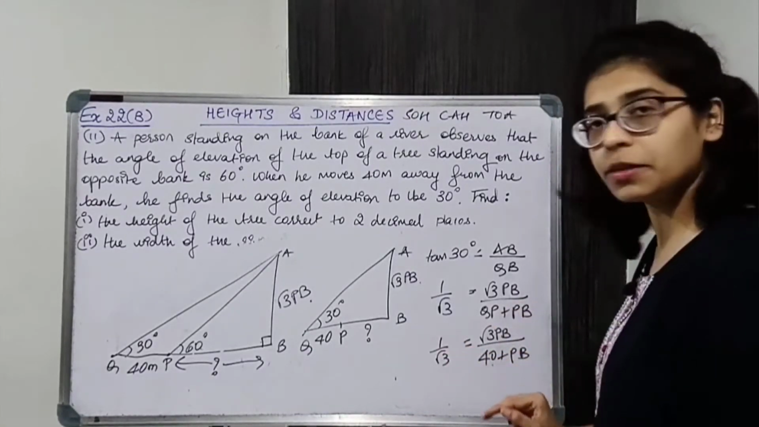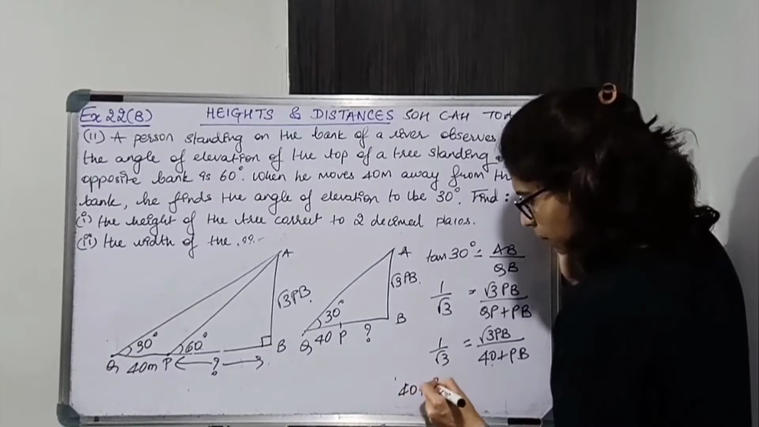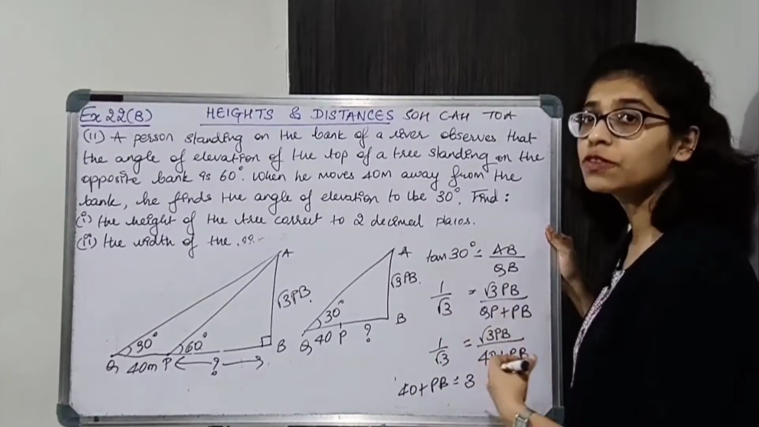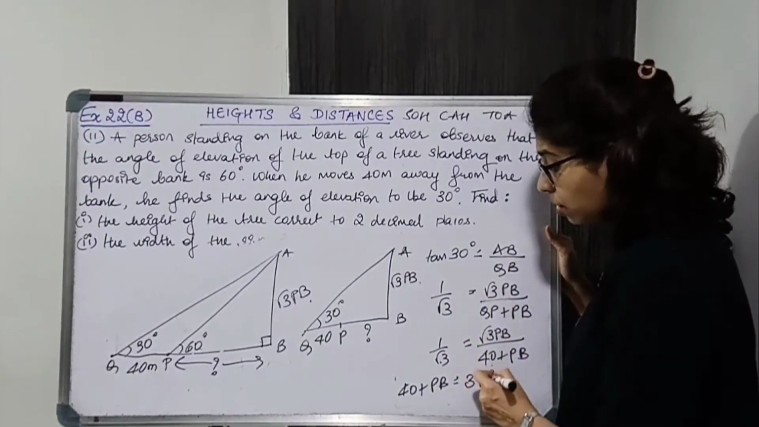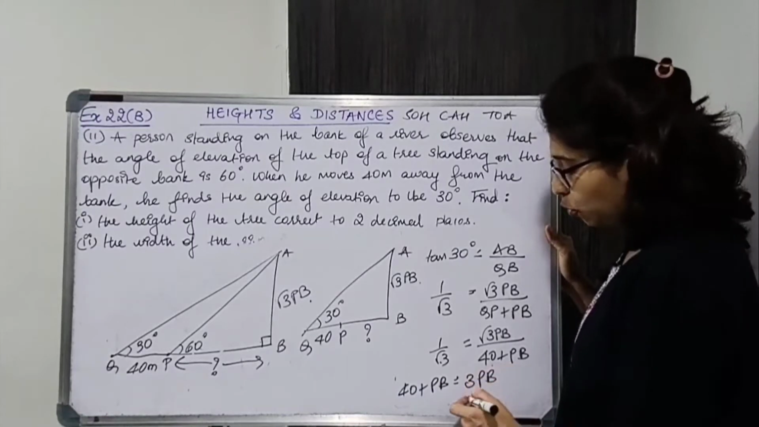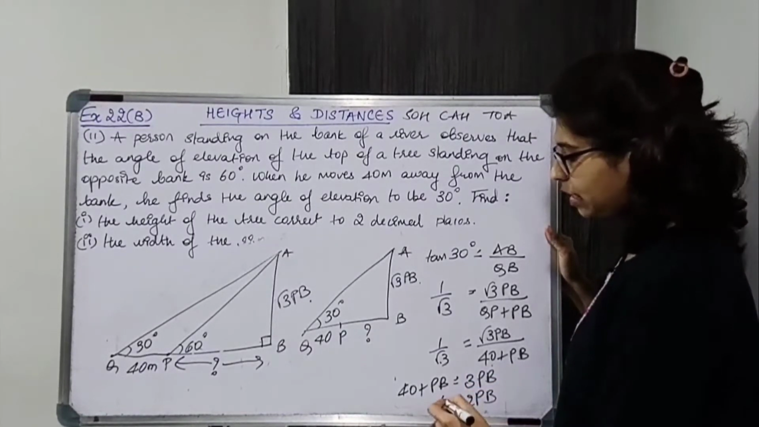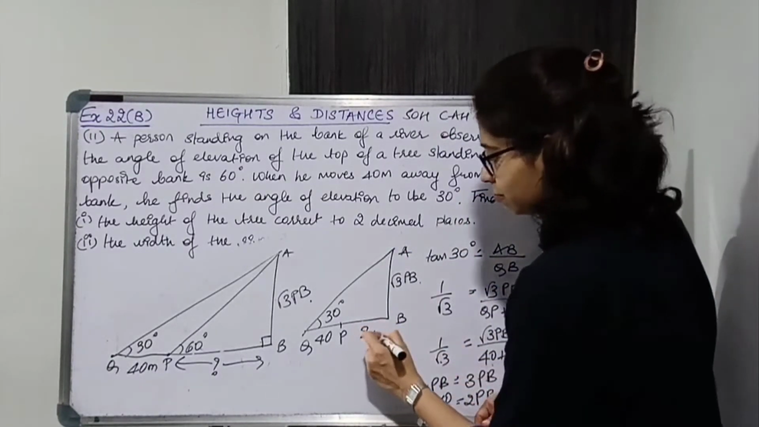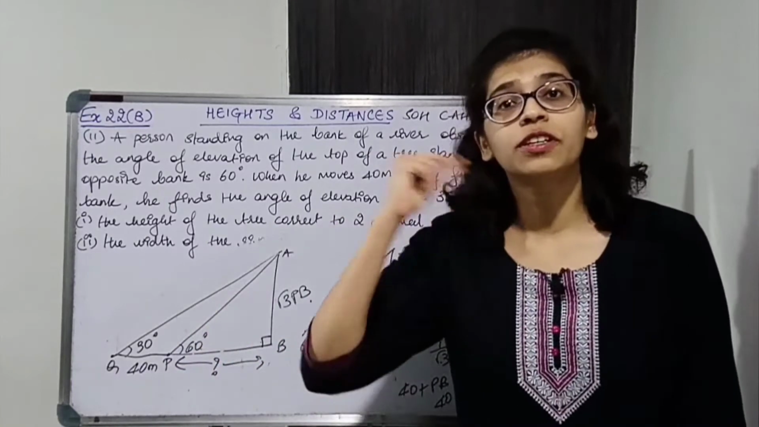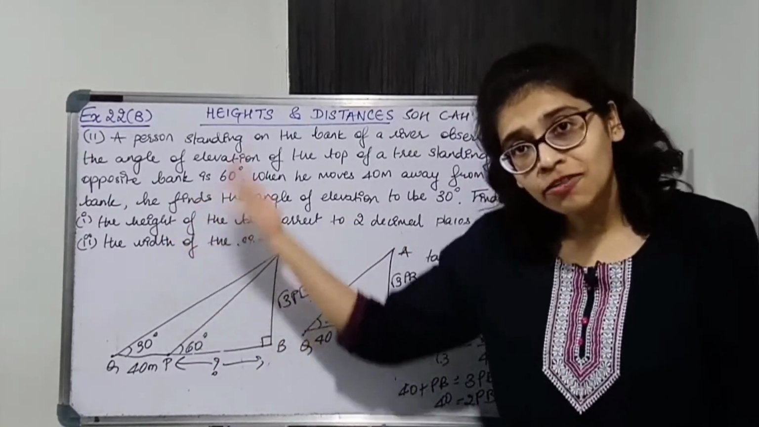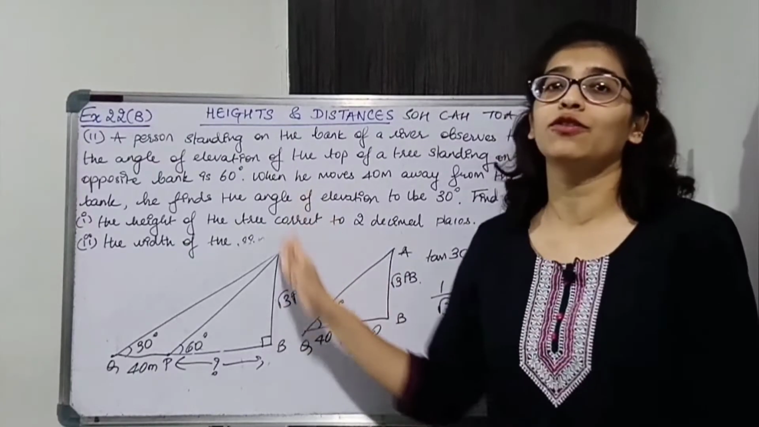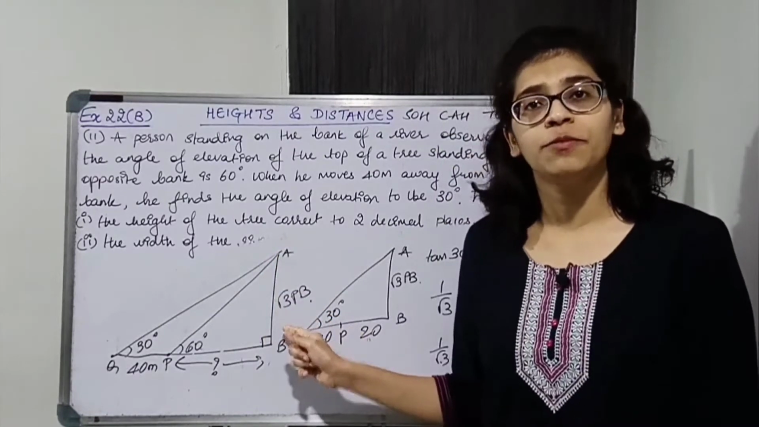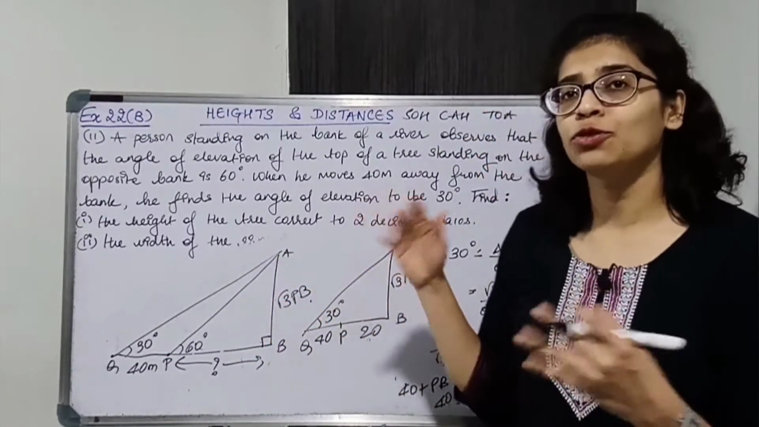Now just cross multiply. So you will get 40 plus PB is equal to root 3 into root 3, which gives 3. Square root of a number into square root of the same number gives the number. So shift PB, you will get 2 PB is equal to 40, that is PB is equal to 20. So PB we get first. PB is nothing but the width of the river. So the second part of the question you are getting first, and then you get the height of the tree. Once you get PB, root 3 PB is the height of the tree. So root 3 into 20 will give you the height of the tree.